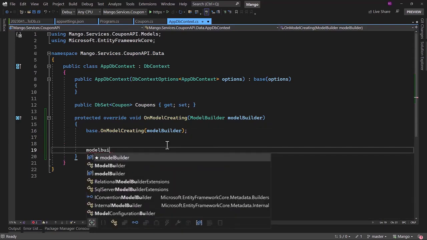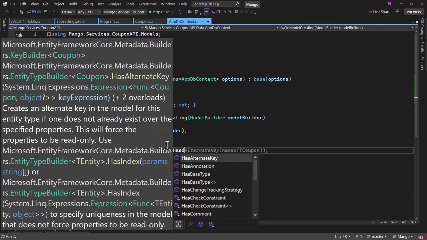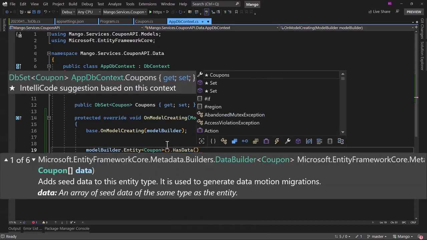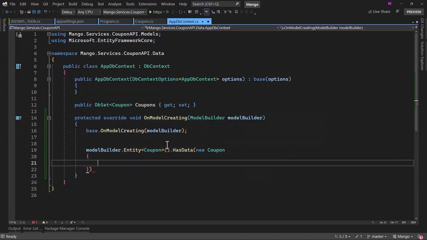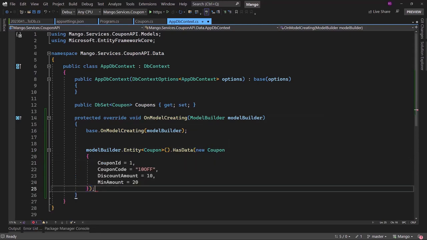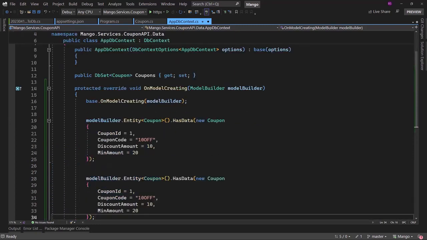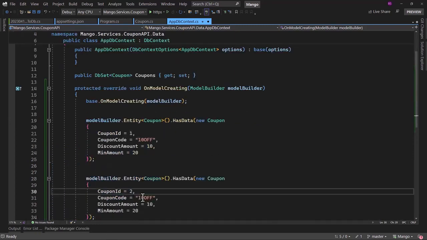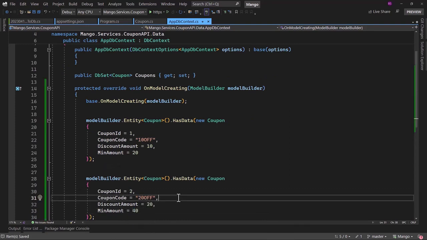After that, to seed something, we can use the model builder.entity on coupon. We have a method hasData, and there we can pass a new coupon object. That will be the record that will be created in your database. We can add some dummy record there with the coupon ID of 1, coupon code, let me call that 10 off, discount amount and minimum amount. The next one, let me make it 2. I will call that 20 off, $20 discount and minimum amount, let's say $40.